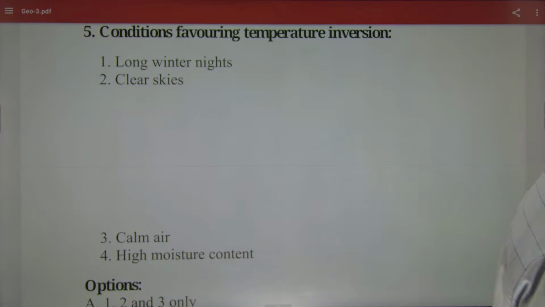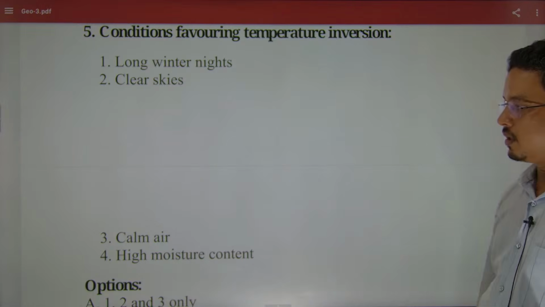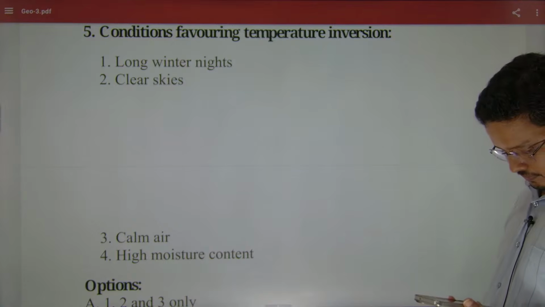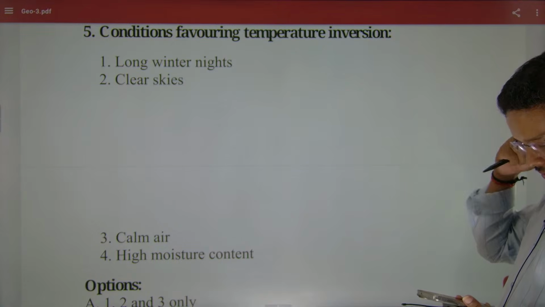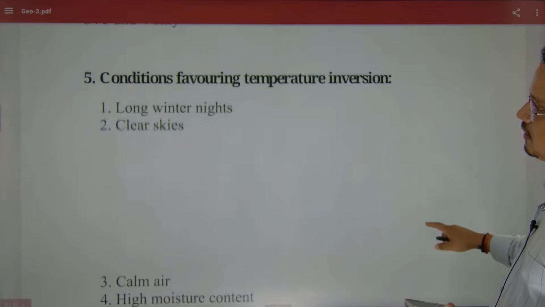Yes, so that would be 4. The answer would be 1, 2 and 3. So this is the correct answer. Yes, A is the correct answer.